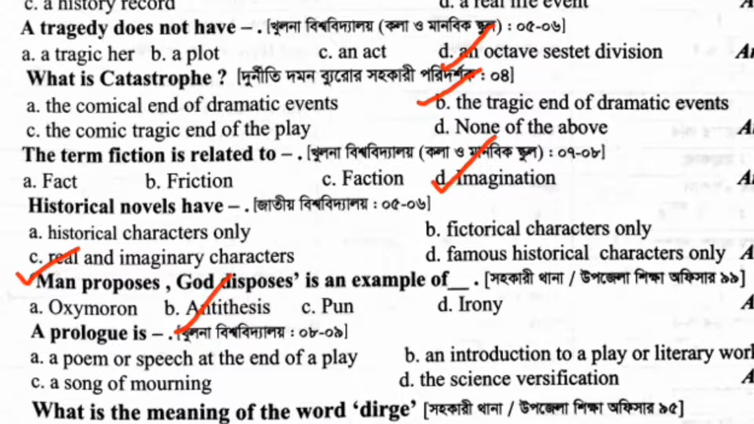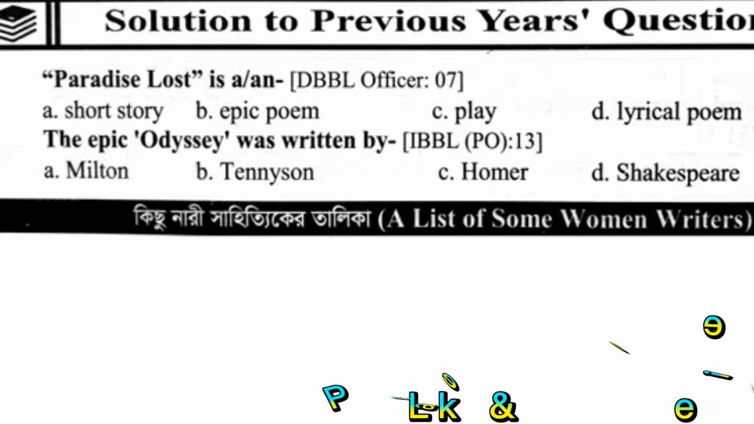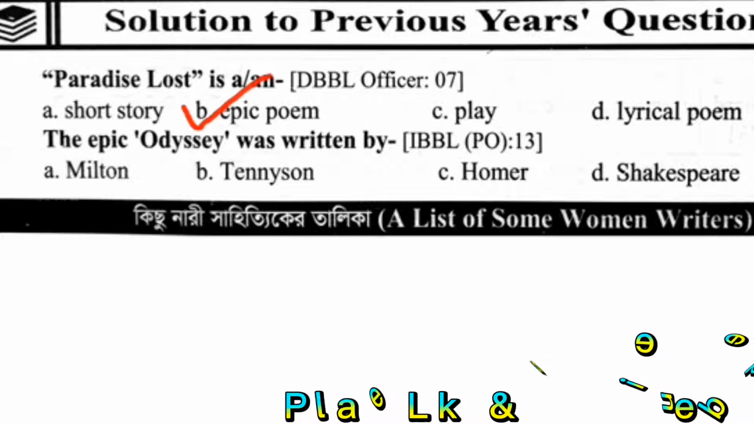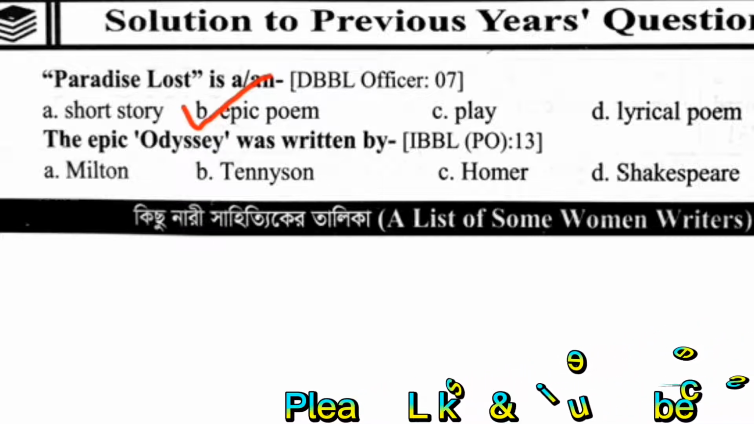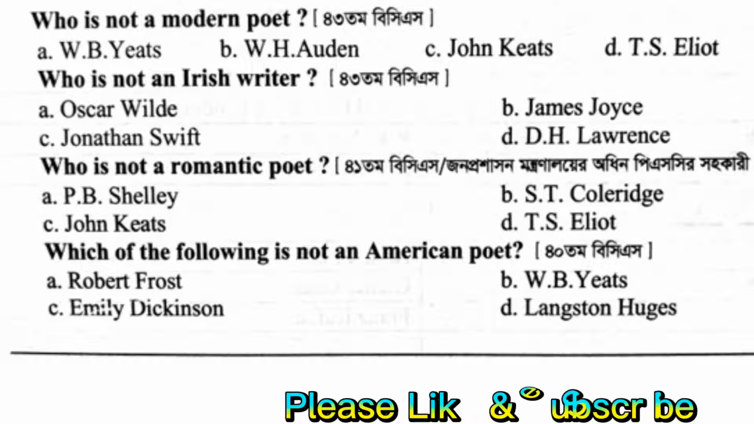A prologue is dash. A prologue is an introduction to a play or literary work. What is the meaning of the word dirge? A song expressing grief, lamentation and mourning. Paradise Lost is an epic poem. The epic Odyssey was written by Homer. Who is not a modern poet?